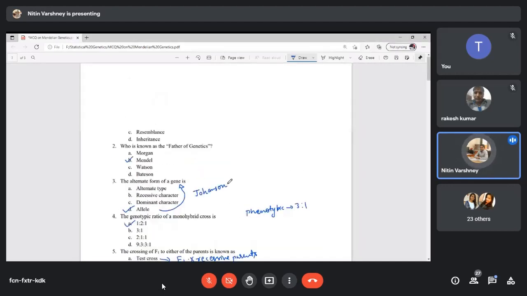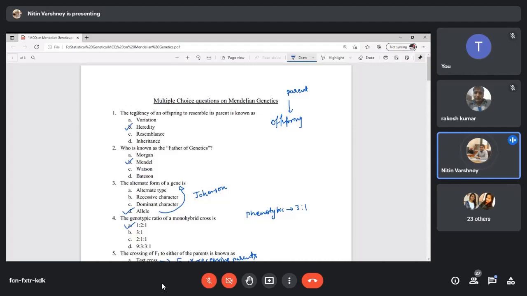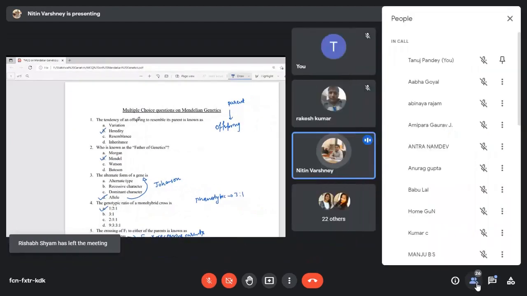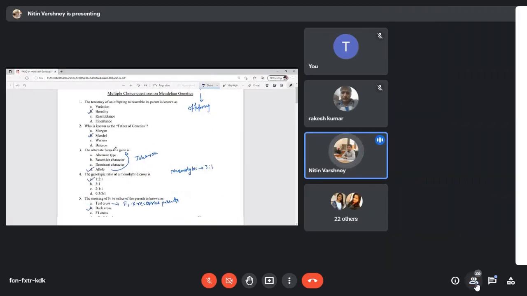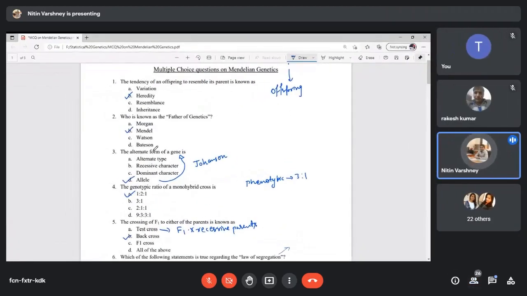I'll start again, as only a few students have joined. I am discussing some questions regarding Mendelian genetics, only basic questions. The tendency of an offspring to resemble its parents is known as heredity. Then who is the father of genetics? It is Mendel. The alternative form of the gene is allele, and this term is given by Johnson. The genotypic ratio of a monohybrid cross is 1:2:1.